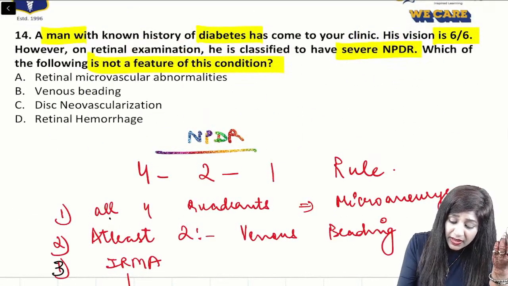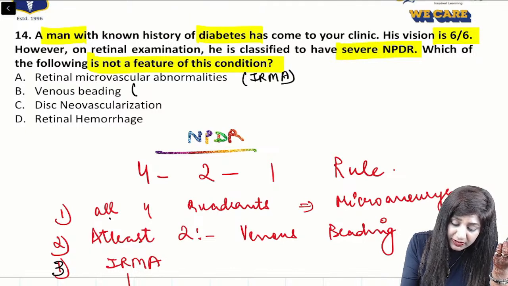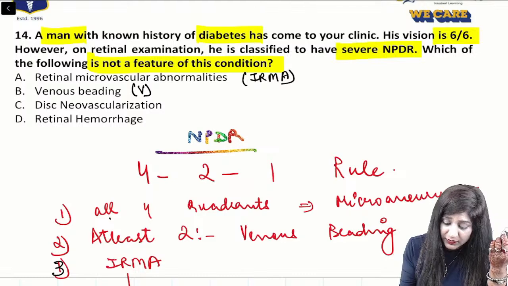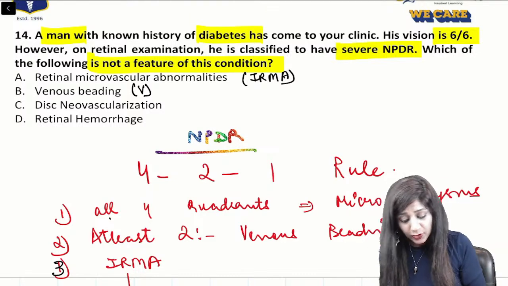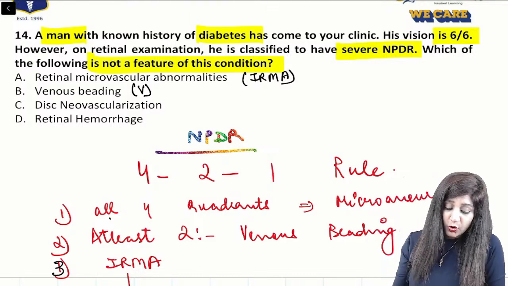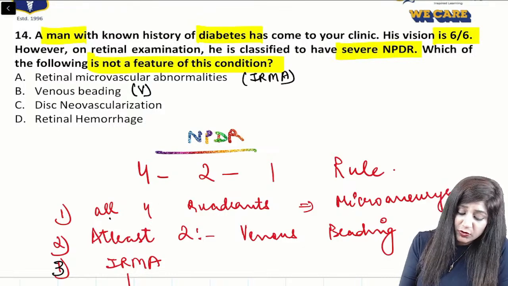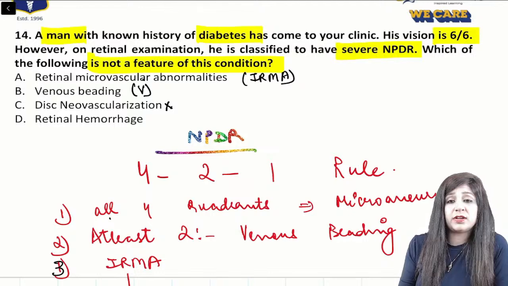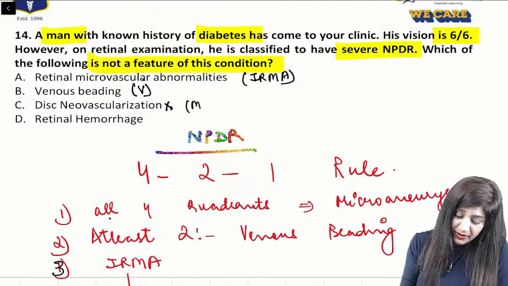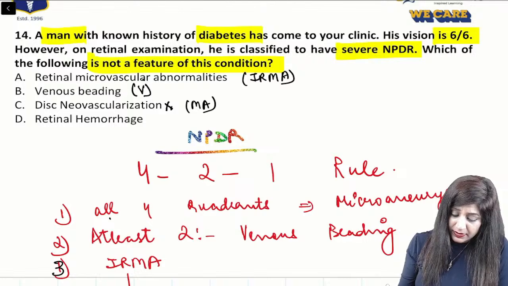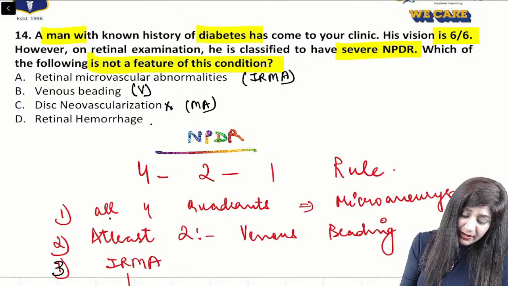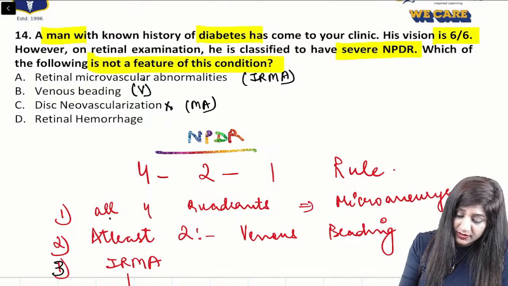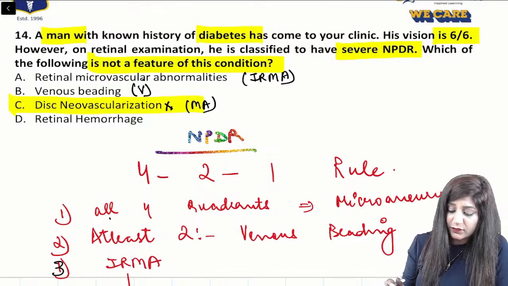Here, we have intraretinal microvascular abnormalities, venous changes, as well as the microaneurysms. So though they have given you microvascular, disc neovascularization is also not a very good option. We should have the microaneurysm, but retinal hemorrhages is okay. Retinal hemorrhages are your microaneurysms. So the answer will be C, that is disc neovascularization.